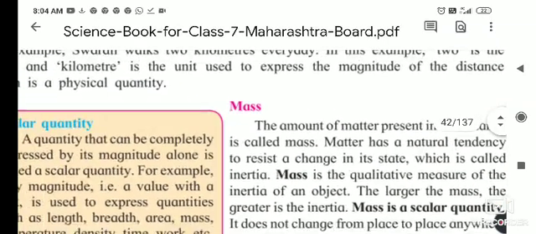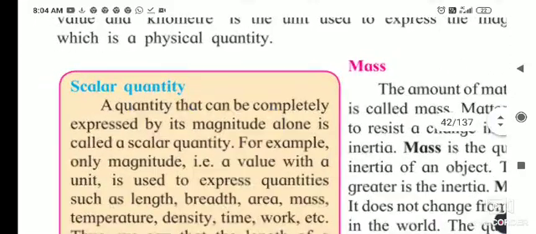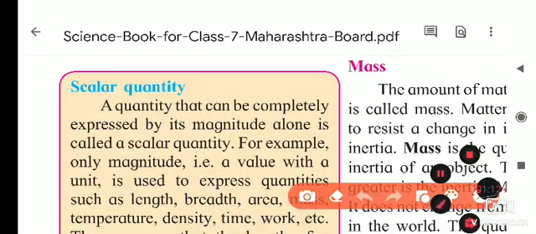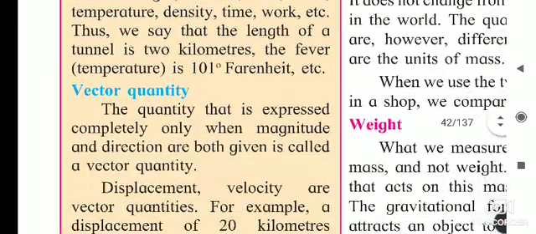After that, secondly, I gave you the definition of scalar quantity. The quantities that can be completely expressed by their magnitude alone are called scalar quantities. Only magnitude is taken into account, so it is called a scalar quantity. Its examples are length, breadth, area, mass, temperature.